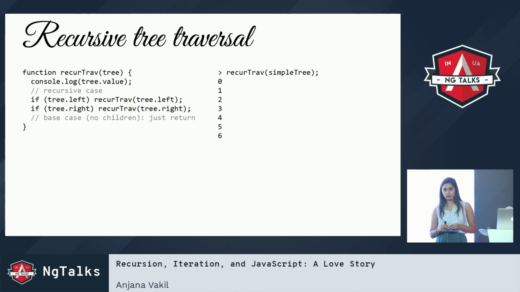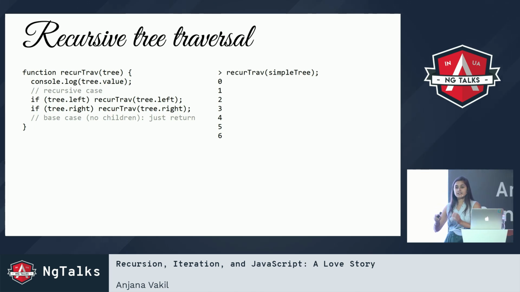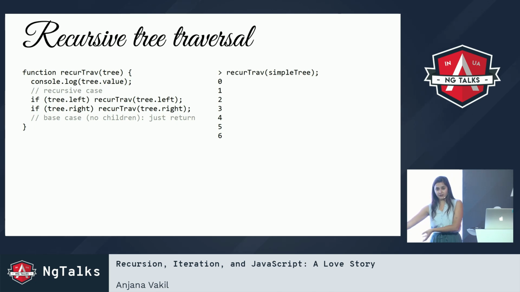I start in with the root node. Then if there is a child node on the left, I'm going to recursively traverse that, starting with that as a new root, and then same on the right. And that's our recursive case. So every recursive function has some recursive case where it's going to call itself.